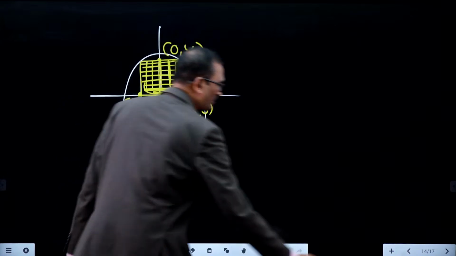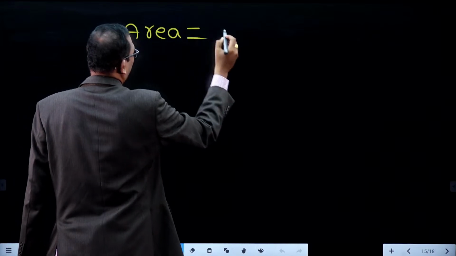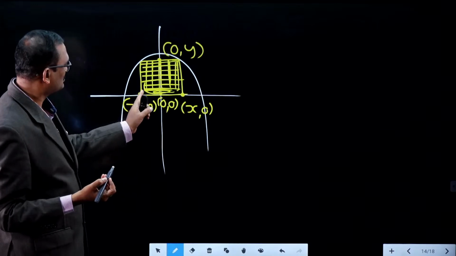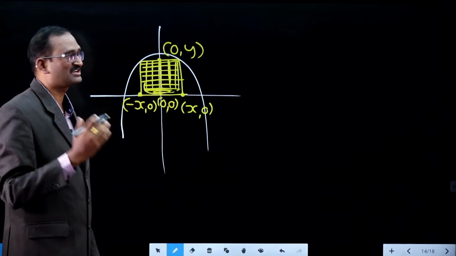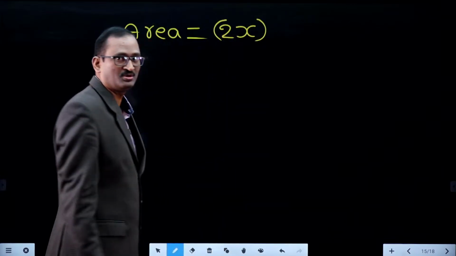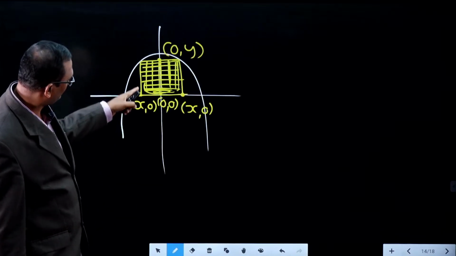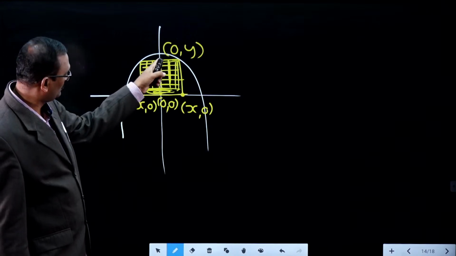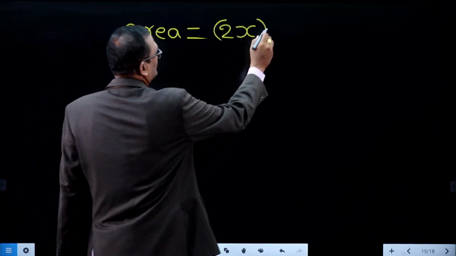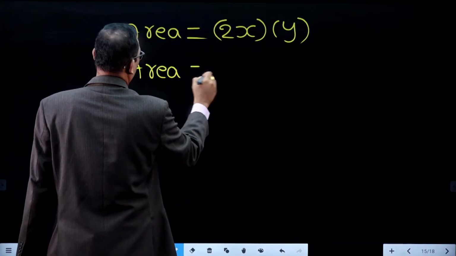So what is the area formula? Area of a rectangle is length into breadth, side into side. The distance from minus x comma 0 to x comma 0 would be the length. The distance from minus x comma 0 to x comma 0 is 2x. Next, what is the breadth? This is the breadth of the rectangle, and it is also equal to this, the distance from 0, 0 to 0, y, which is y units. So what is the area of the rectangle? 2xy.